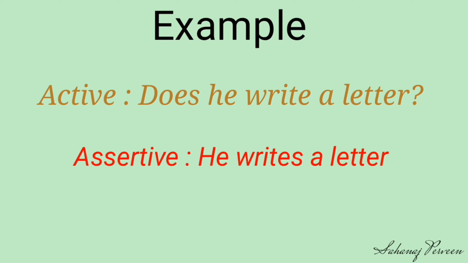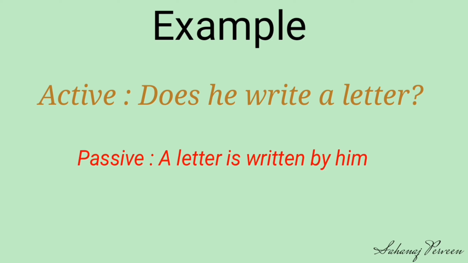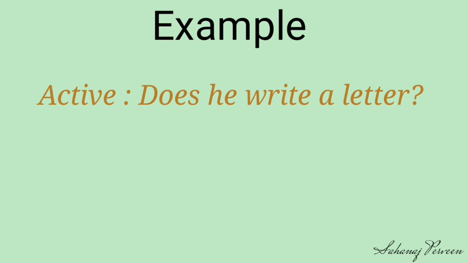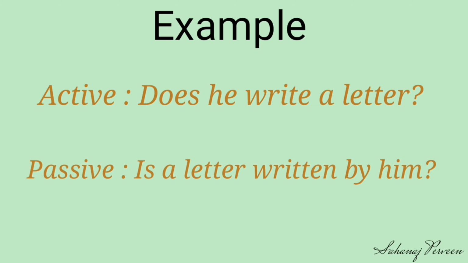Next, convert the main verb into verb three. Next, add the preposition by before the object. Finally, our sentence is: a letter is written by him. Now, we convert it back to interrogative. Finally, our passive is: is a letter written by him?